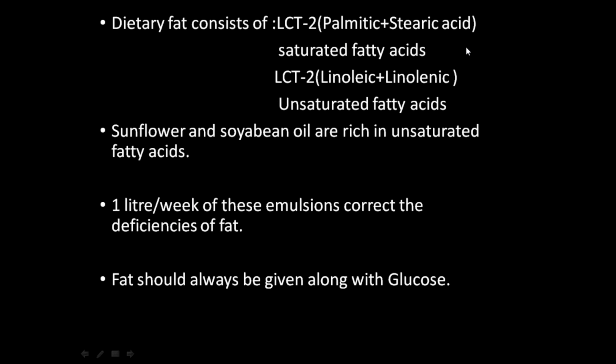Palmitic and stearic acid are saturated, whereas unsaturated are linoleic and linolenic acids. These 4 things you should remember. Saturated are palmitic and stearic acid. Unsaturated fatty acids, that is linoleic and linolenic acid, these are essential fatty acids.